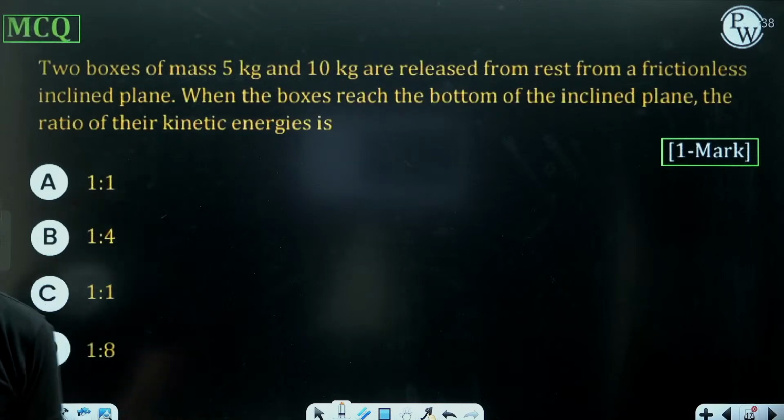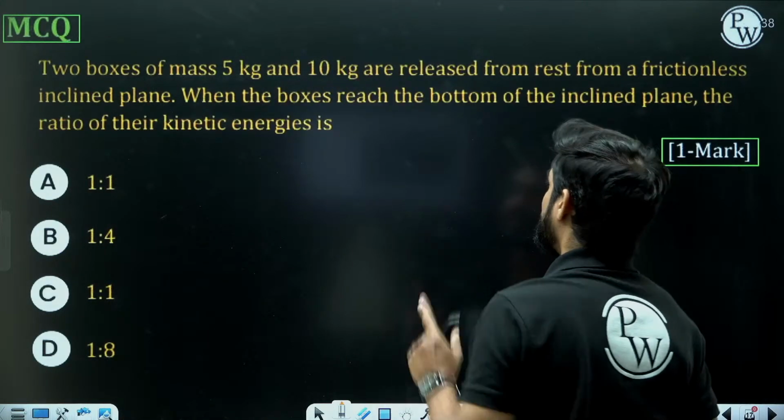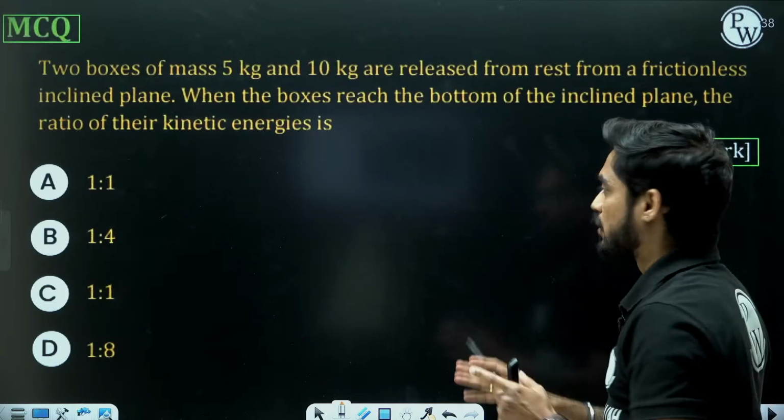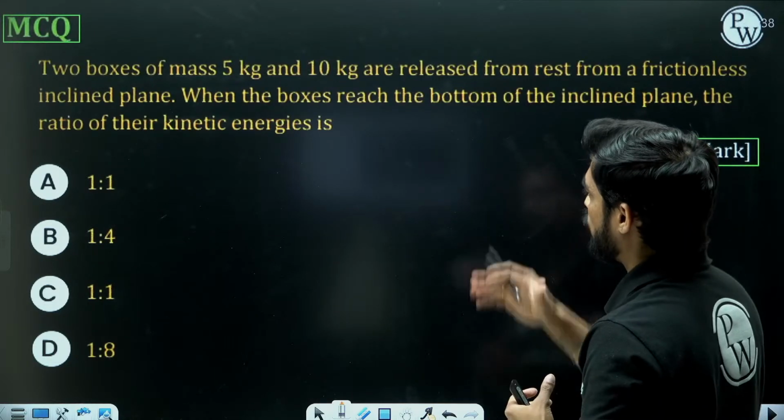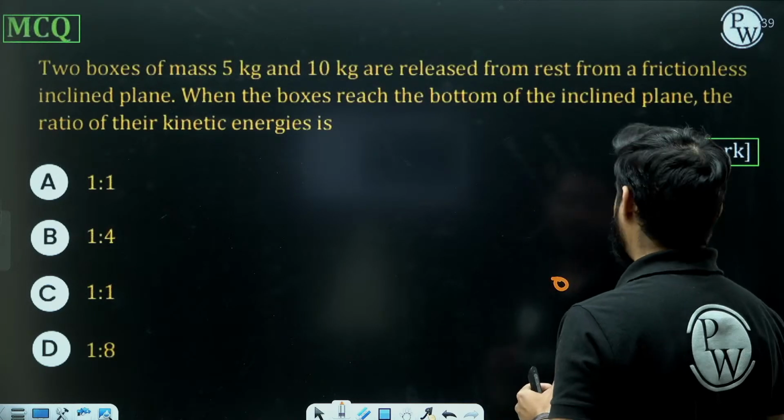Solve this problem. This is another conceptual question. When the boxes reach the bottom, what will be the ratio of their kinetic energies?